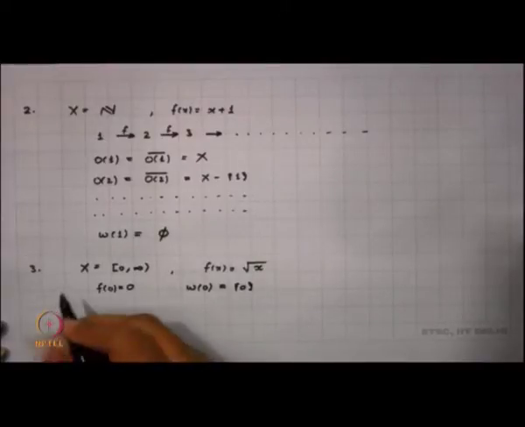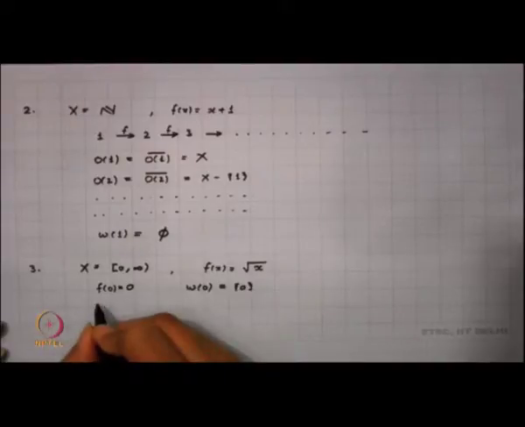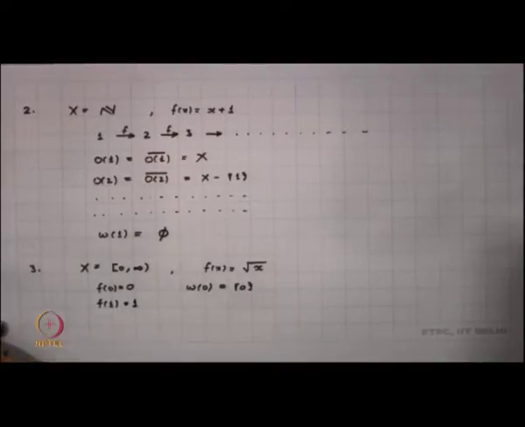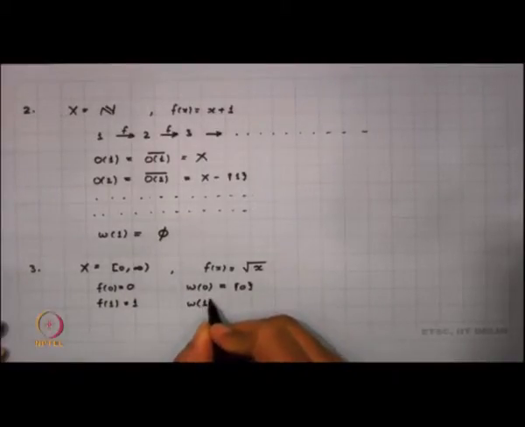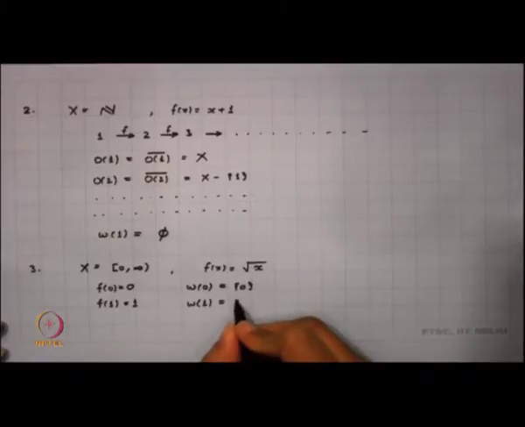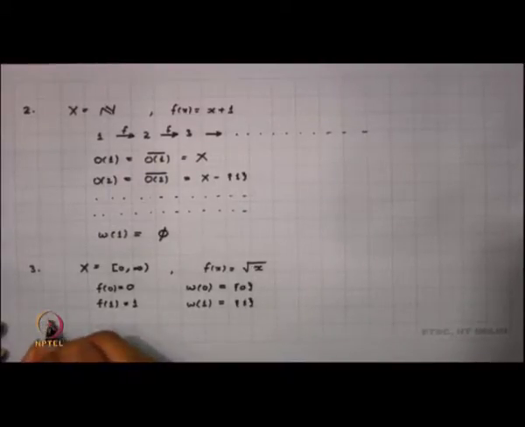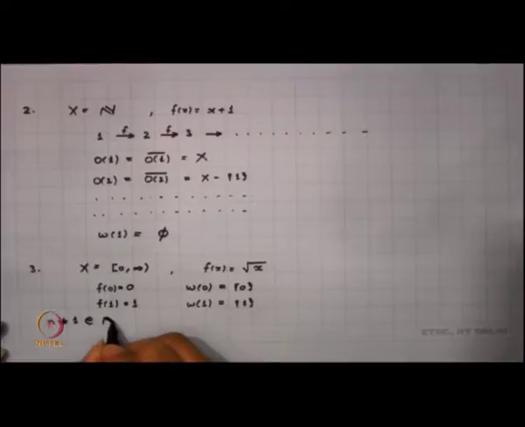Again, I know that f of 1 is 1, and so similarly I can say that the omega limit set of 1 is going to be just singleton 1. Now, let me take n not equal to 1, belonging to the natural numbers.